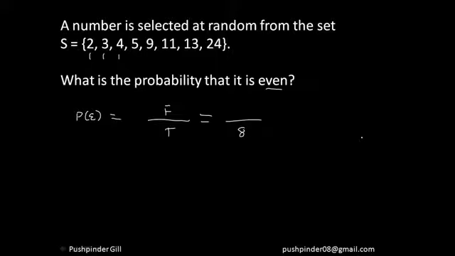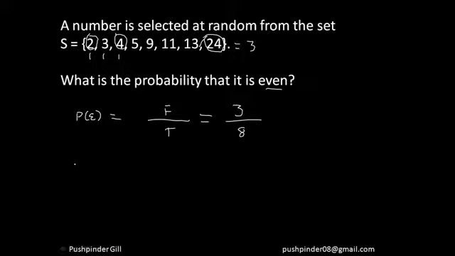Now let's see the total number of favorable cases that I have. The number has to be an even number. So 2 is an even number, 4 is an even number. Similarly, 24 is an even number. So my number of favorable cases count up to 2, 4, 24, that is 3. So the probability of selecting an even number out of this set is 3 by 8.